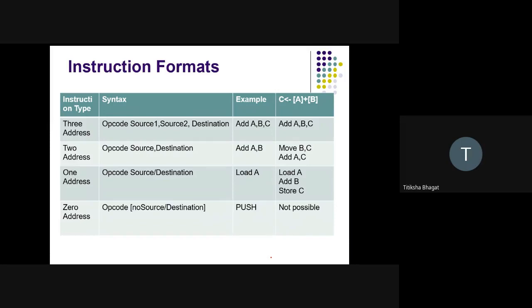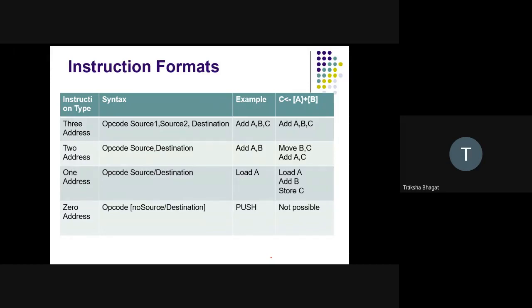How many types of instructions do we have in total? We have four types of instructions: three address instruction, two address instruction, one address instruction, and zero address instruction.